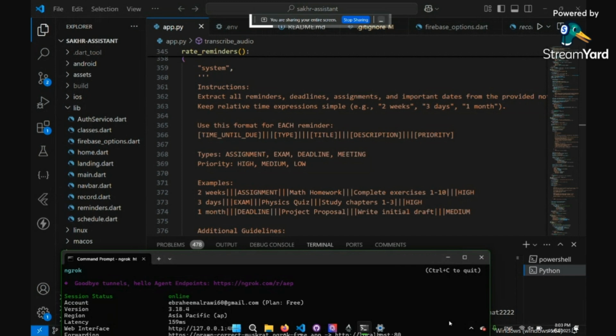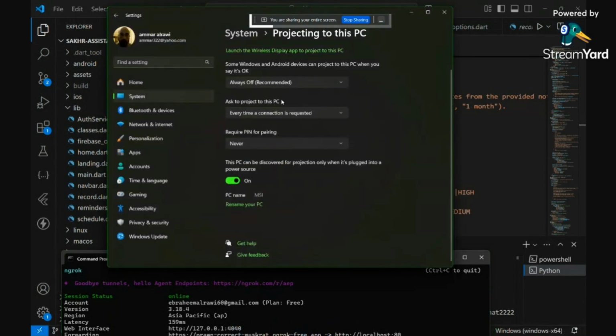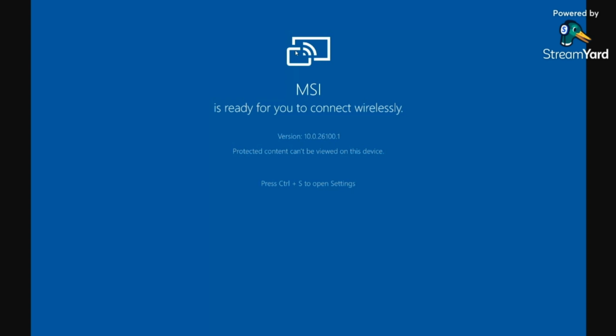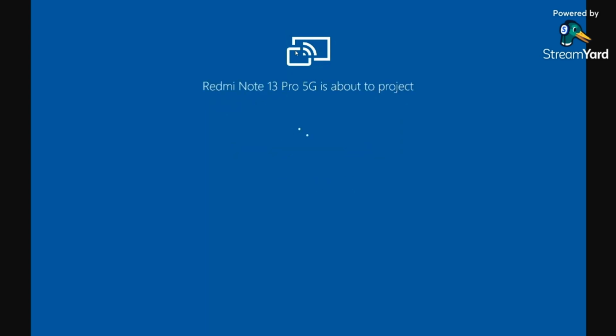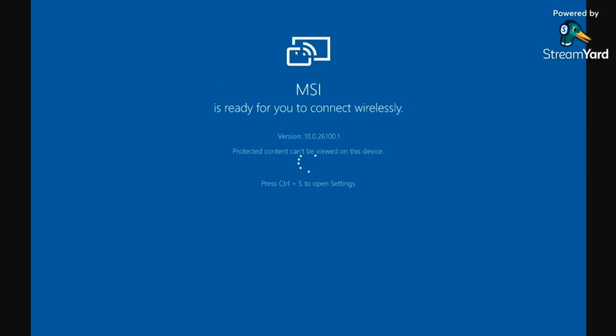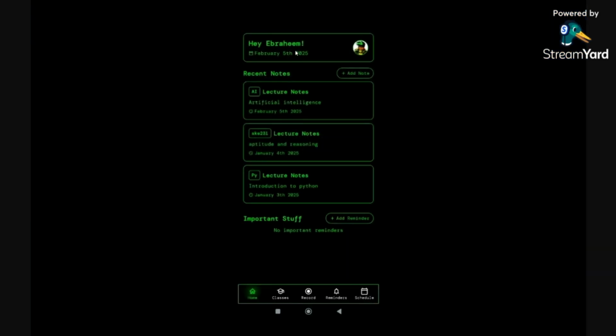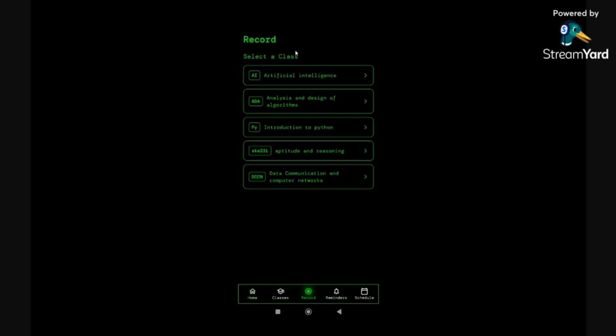So I'm going to go ahead and connect the phone right now. Yep. So that is the app right over here. Now, I've actually demoed this already, but I'll give you a demonstration of how it takes the notes.